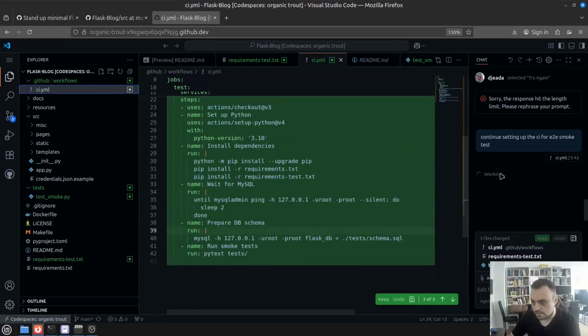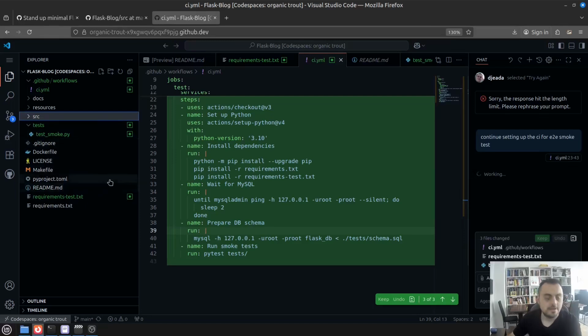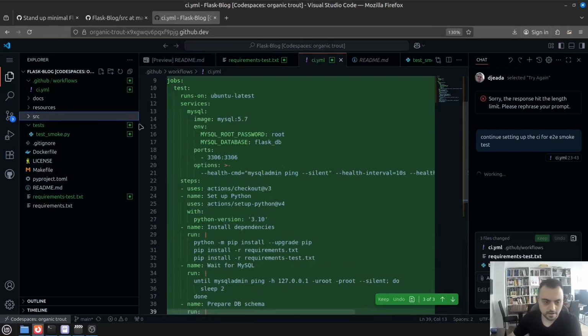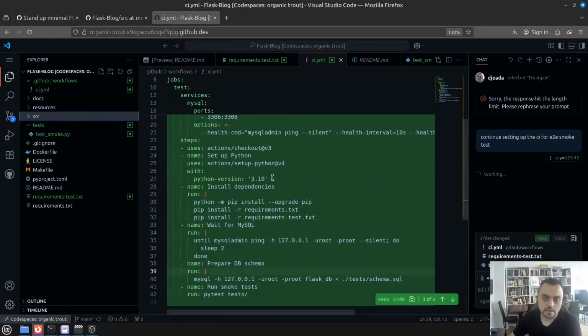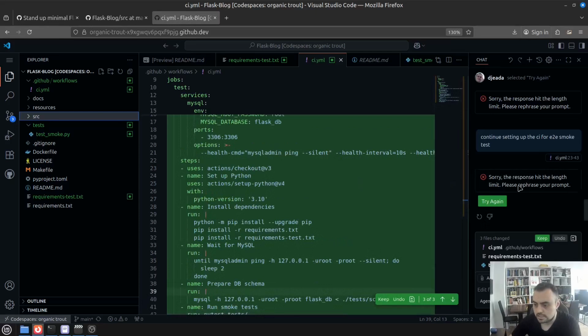What I don't like is that we don't really know what is happening right now. It's just saying that it's working, and not how long it will be working. So it might take 10 hours to finish one task. But it does something, definitely. At least this part was generated faster than I would do it on my own, unless, of course, I was using a template, which probably most people would use. So again, it's hitting the response limit and cannot do anything.